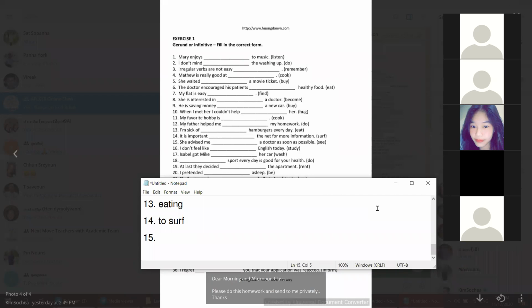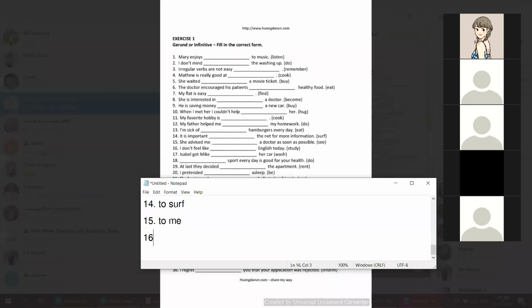Okay, number 15. Next. She advised me. Number 15. She advised me to see a doctor as soon as possible. Advise me to see. Good. To see.